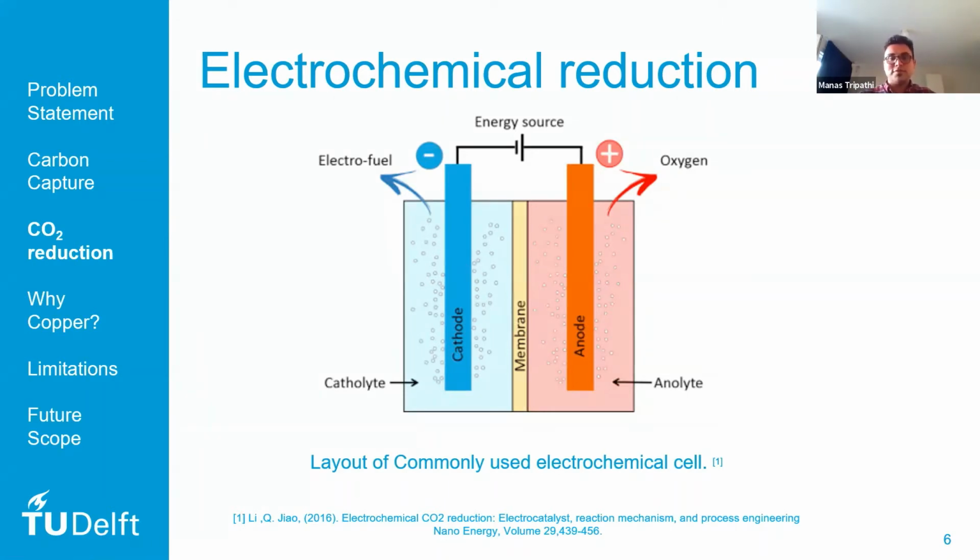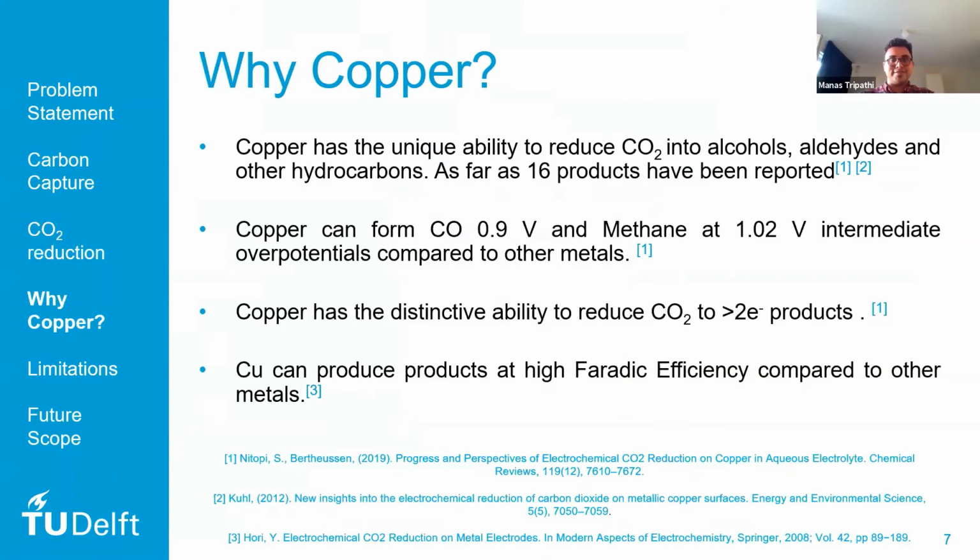What happens is we split water, or gaseous water vapor, into hydrogen and oxygen, and through this proton exchange membrane, H plus ions go to the cathode where CO2 is. It is broken into, say, carbon monoxide free radicals, which then react with the H plus ions, and we make electrofuels. I'll talk a bit more about it in the next slides.